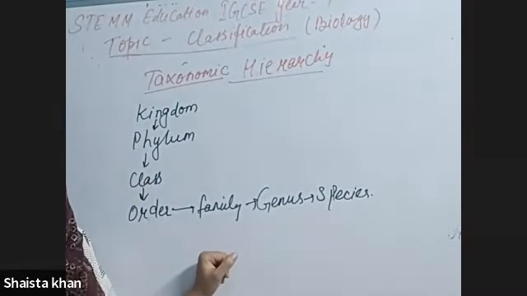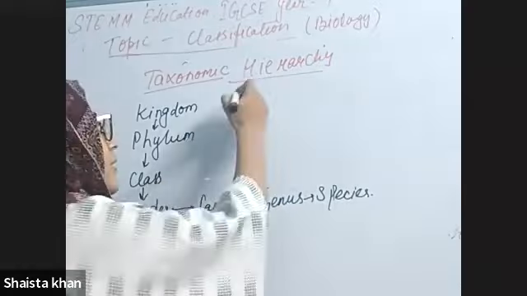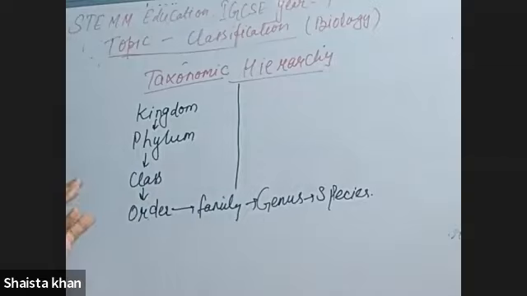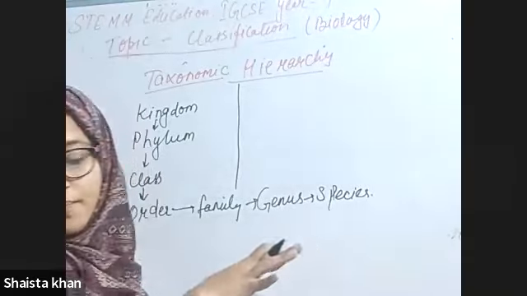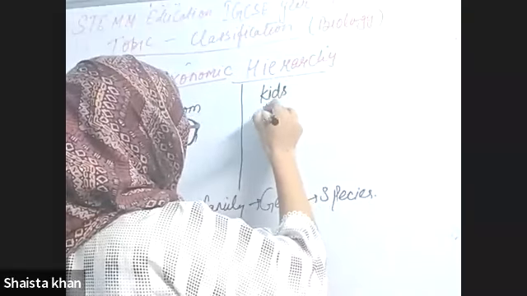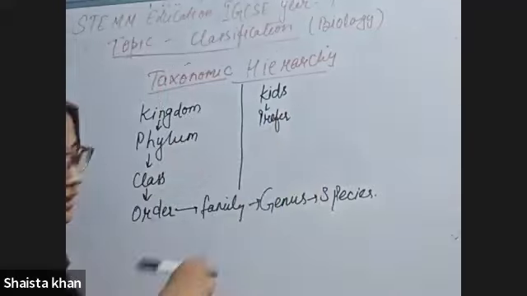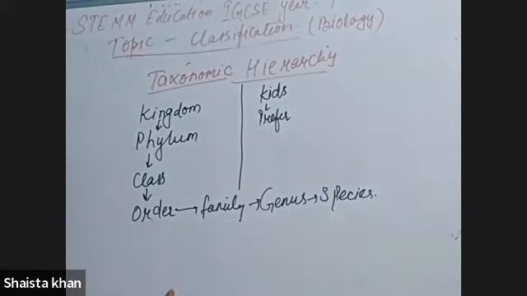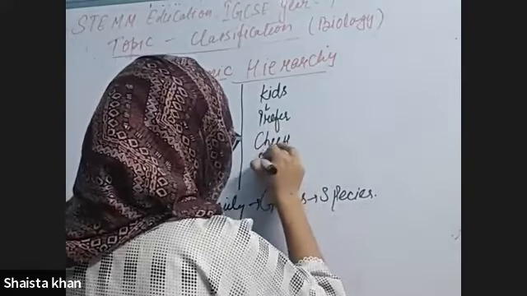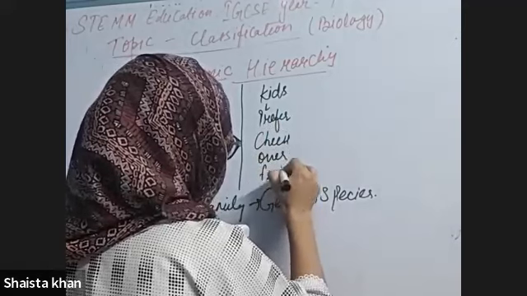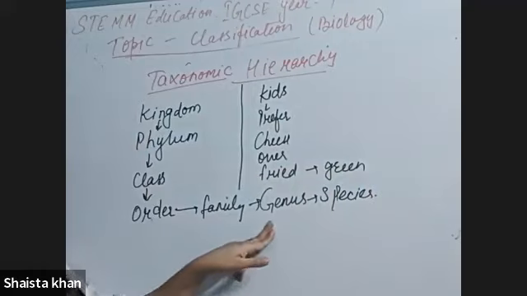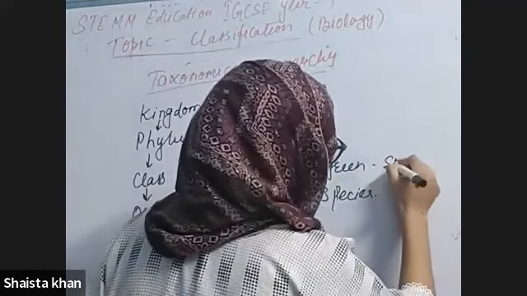You can also learn with the help of mnemonics. I'm writing the mnemonic here. It will be easy to remember and easy to learn. Kids prefer cheese over fried green spinach.